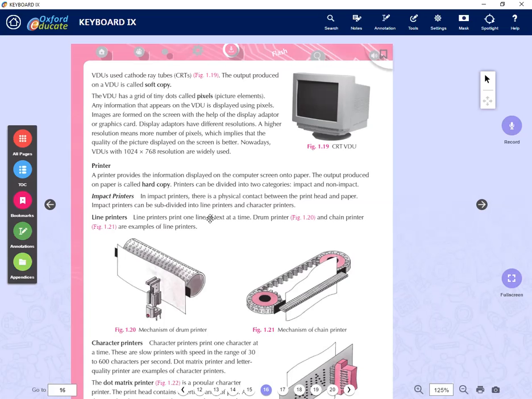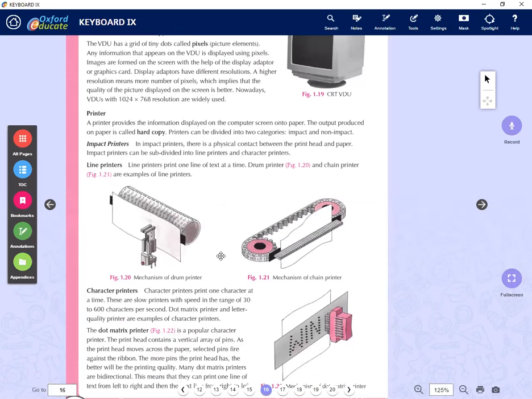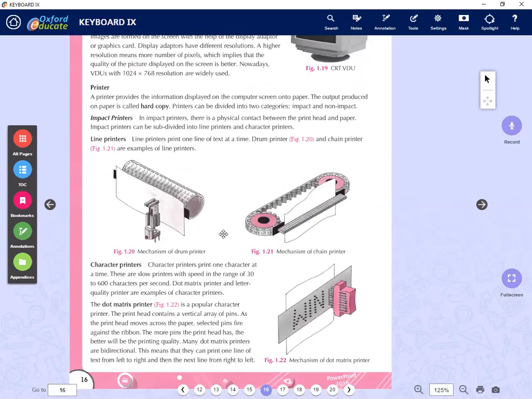The next one, when you take impact printers, we have these categories: line printers, character printers, and dot matrix. Character printers print character by character. Line printers print line by line. Then the most popular one we have here is the dot matrix.